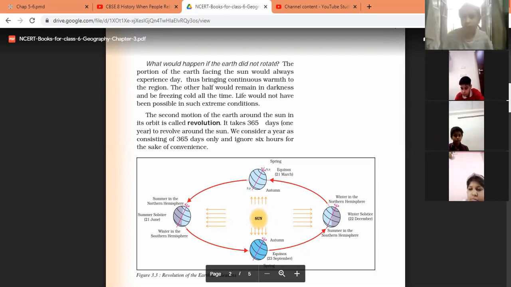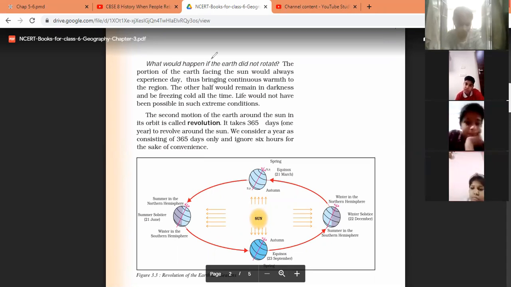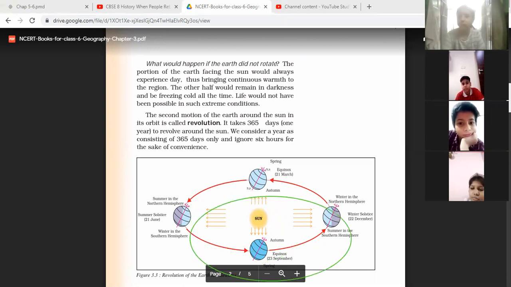Look at the shape of its orbit. Everyone, this is very important. The shape of the orbit is elongated, elliptical. So how does it affect the seasons?